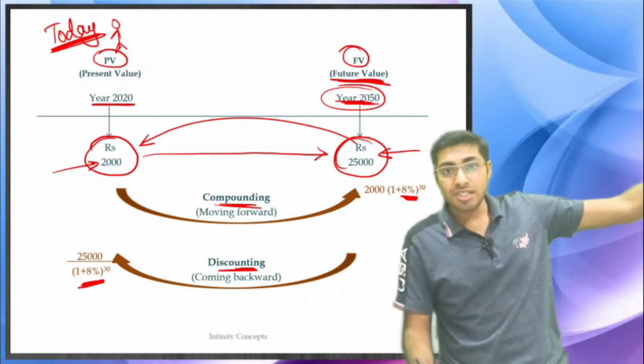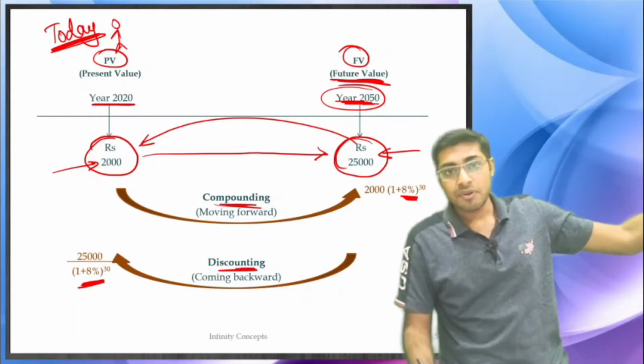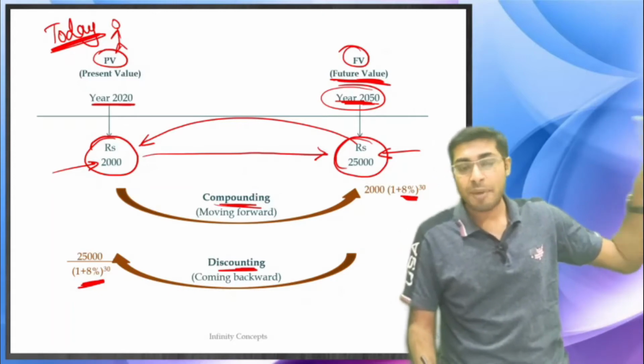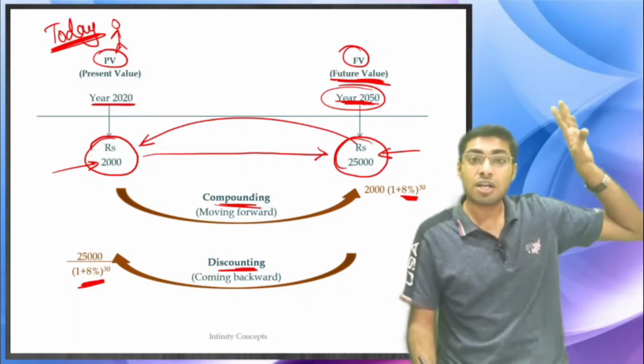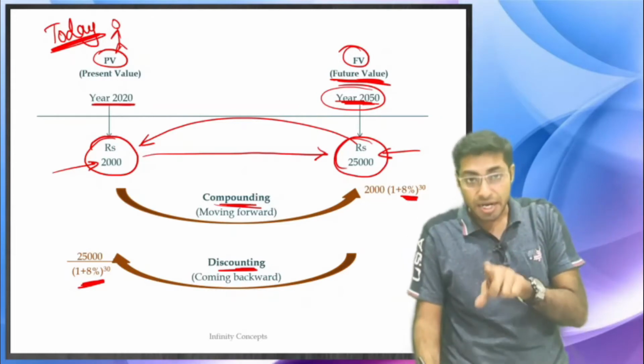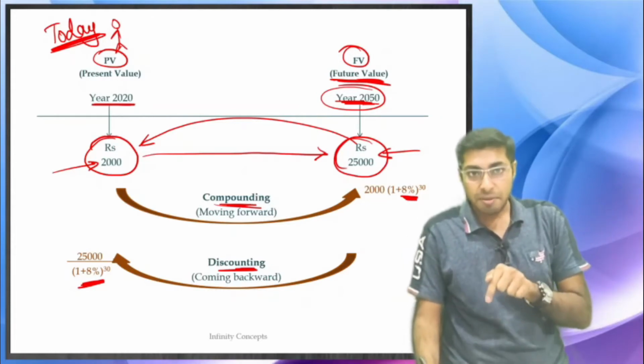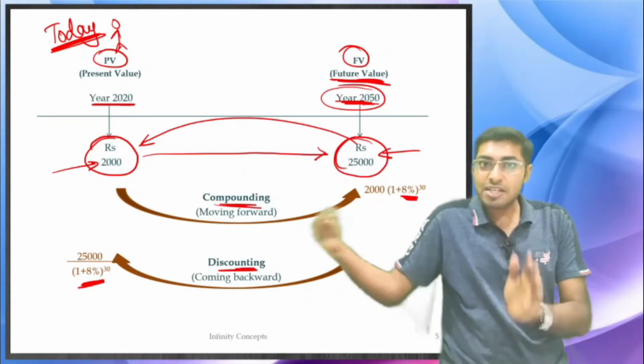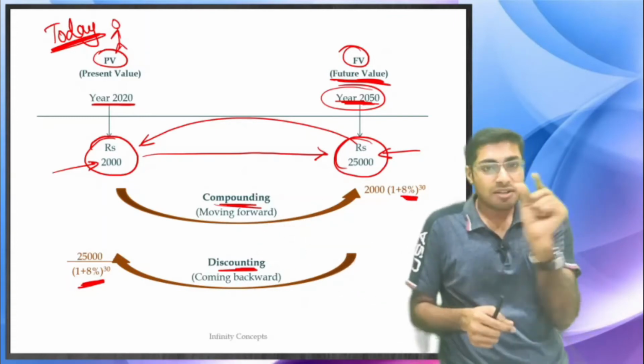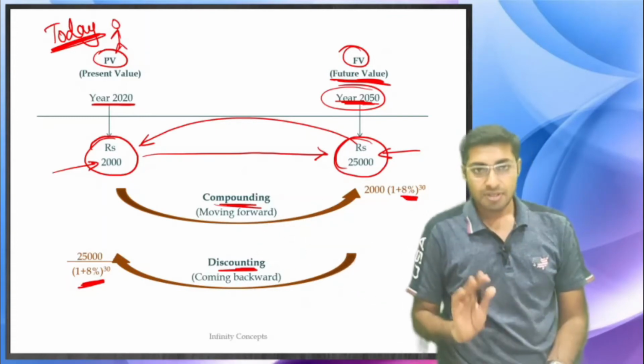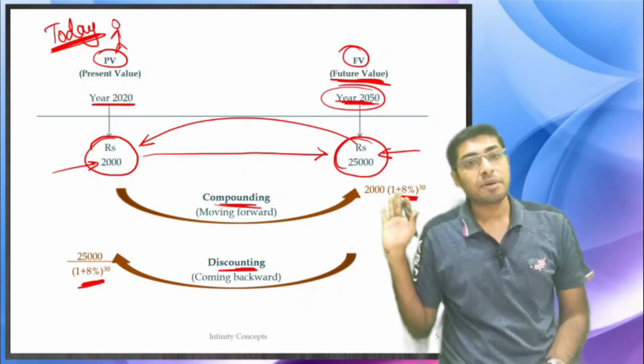Remember, the future value is always going to be higher. $1 of what it was for your grandfather or your grandparents, any of your parents, grandparents, whoever, $1 earlier is now equal to $100 today. So remember, in future the value is always going to be more. In the past the value was small. This is what you need to always remember.